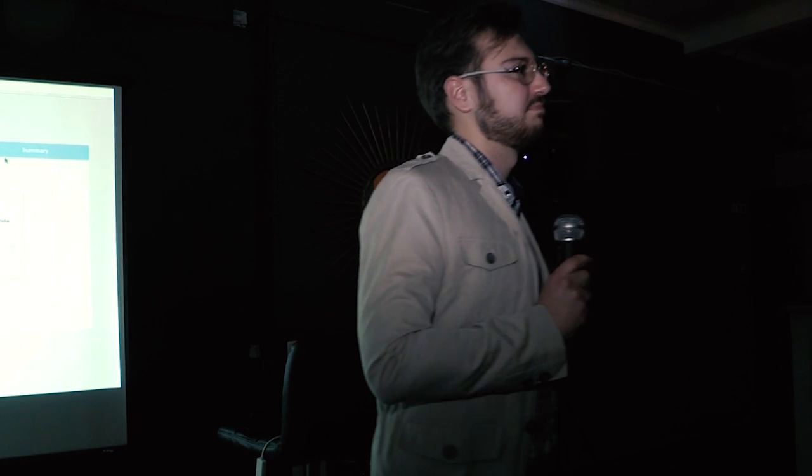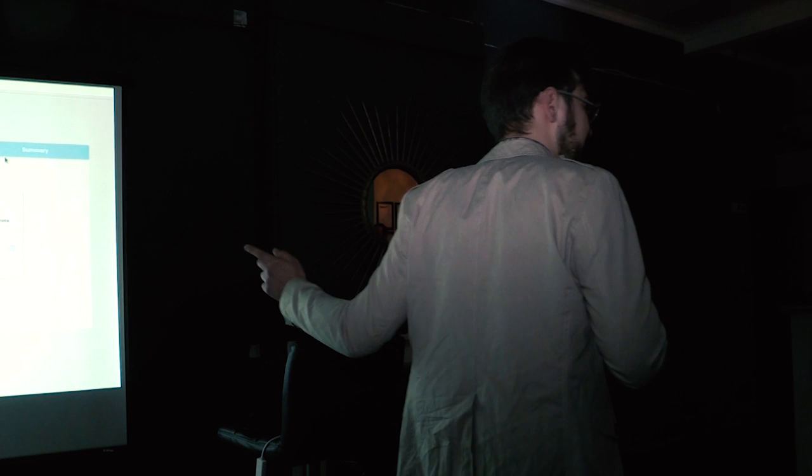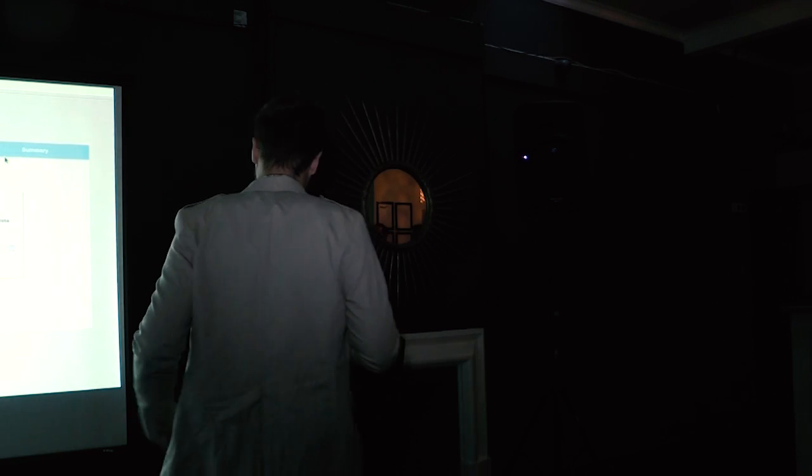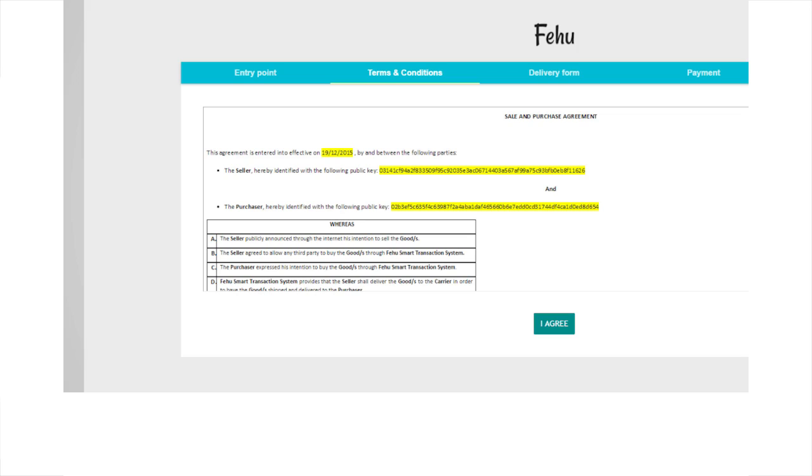if I buy an item at 1 p.m. and I put the transaction in at 4 p.m., I can just prove that at 4 p.m. this image did exist. But I'm not proving that at 1 p.m. it was the same. So the TLS notary cryptographic proof that is inside this image is indeed proving that that website was showing this exact content. Okay. So this is the contract, the legally binding contract that I was talking about.